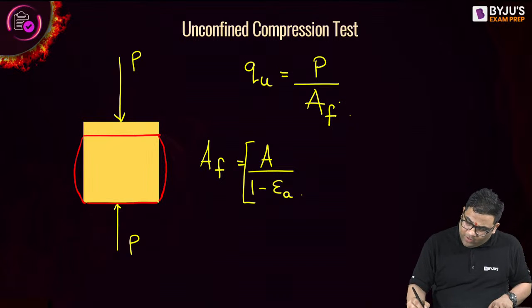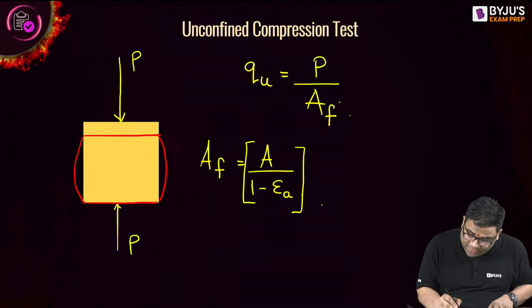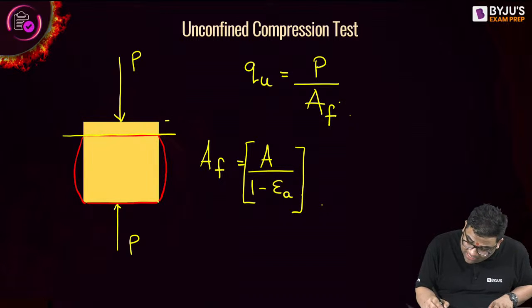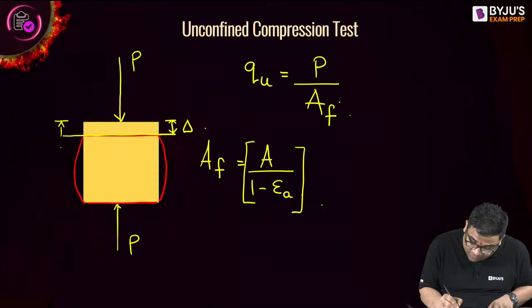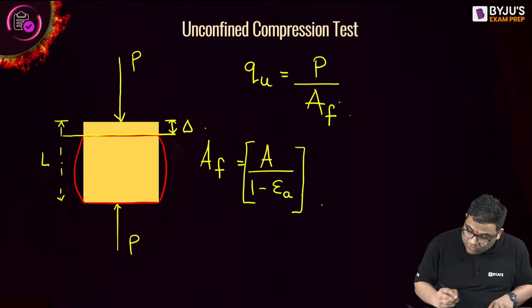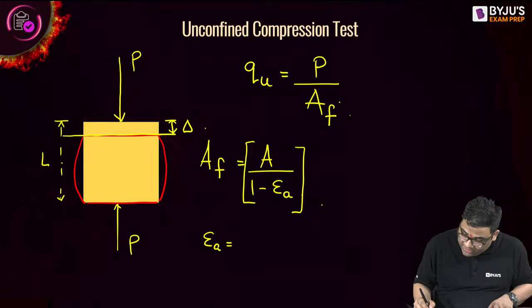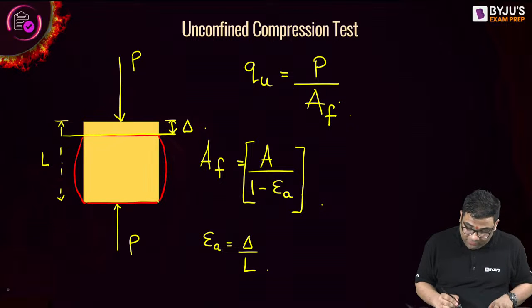Okay. Now how to find out this axial strain? See, at the failure, this sample has deformed by what? Delta, right? Deformed by delta. And this is the original length of the sample, L. So this axial strain will be your delta by L. Yes. The original area you will be knowing.